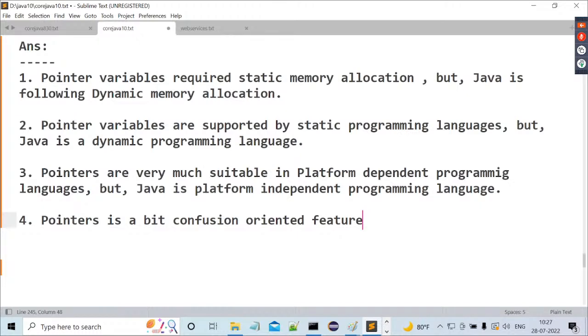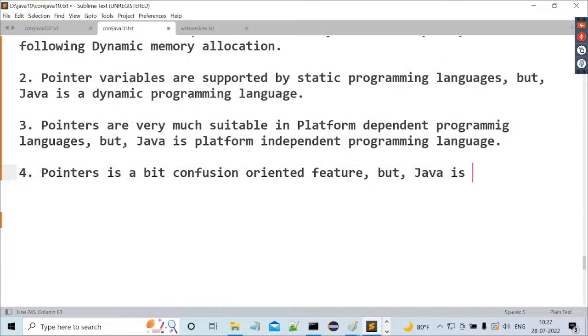So we can think of pointers as a bit confusion oriented feature. But Java is a simple programming language, so it should not allow confusion oriented features. Because pointers are a confusion oriented feature, they are not at all suitable inside Java applications, for these many reasons. Up to this point we understood, am I right or not? Good.